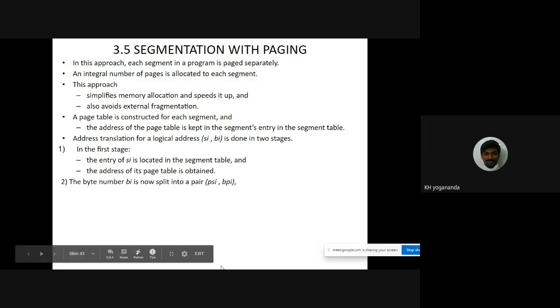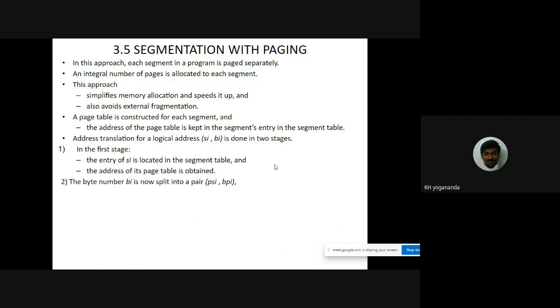Then the next stage is BI. SI is over, right? First stage, and the next stage is BI. Here, BI, we again split it. We know that BI is the byte number. We split this into another pair, that is PSI, comma BPI.